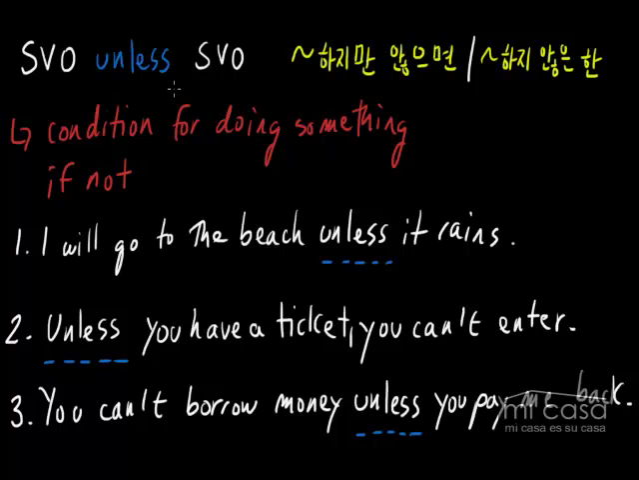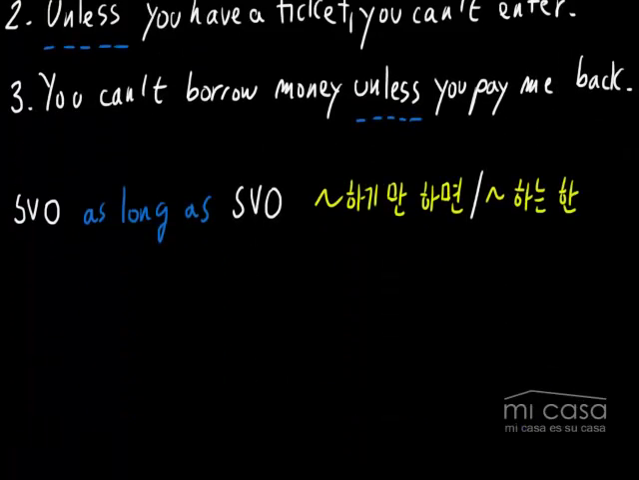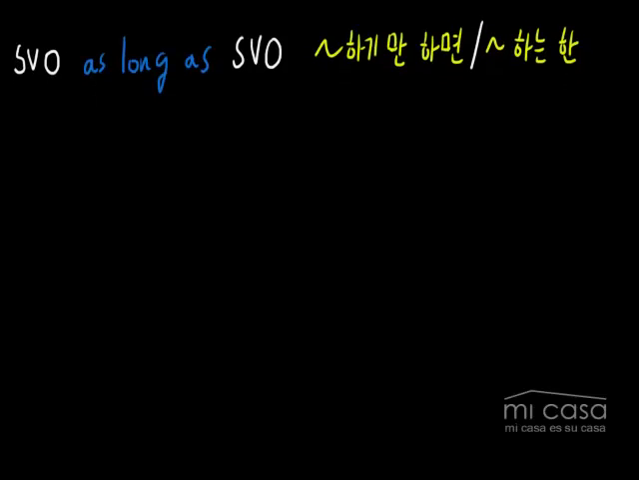And today, we're going to talk about the opposite structure, which in English is as long as, which we have right here, as long as. And in Korean, this means 뭐뭐 하기만 하면 or 뭐뭐 하는 한. And it has exactly the same usage. It's to talk about a condition for doing something.